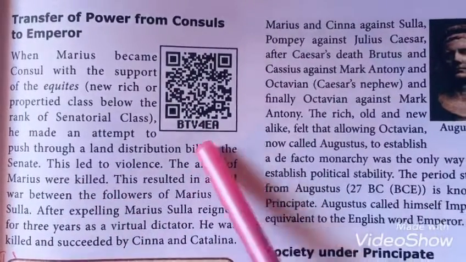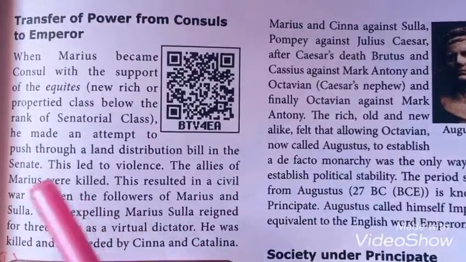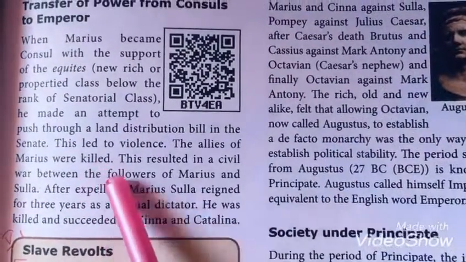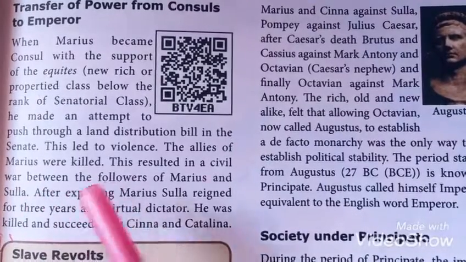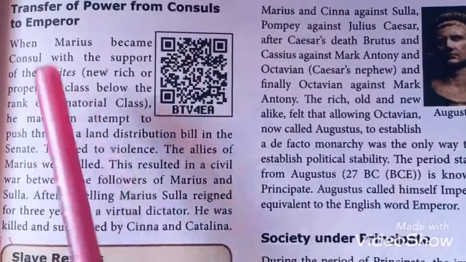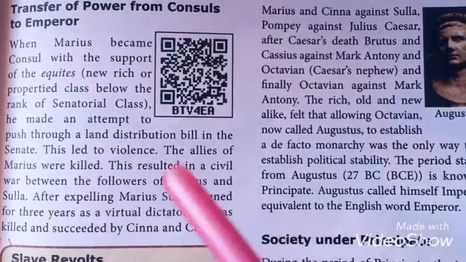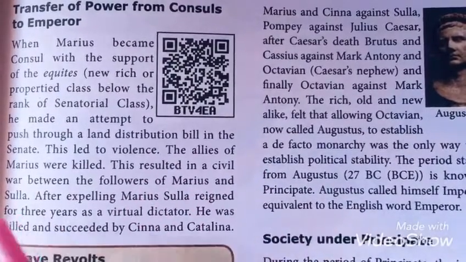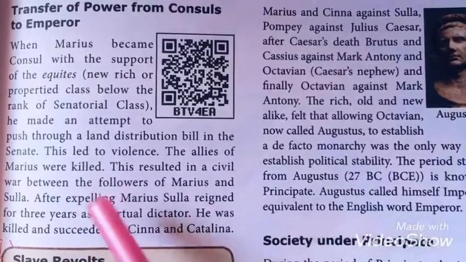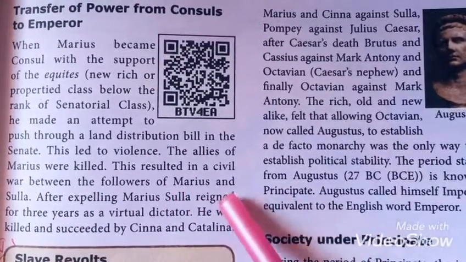The allies, meaning the supporters of Marius, were killed. After that, the civil war happened between the followers of Marius and Sulla. So there was a war inside the country, between the followers of Marius and Sulla. After Marius was expelled, Sulla came to power. So he is ruling now.